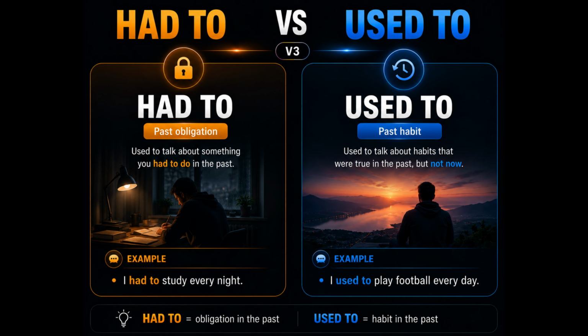Had to and used to are both used to talk about the past. But they have different meanings. We use had to for past obligations or something necessary in the past. Example, I had to study every night. We use used to for past habits or situations that are not true now. Example, I used to play football every day. Had to talks about obligation. Used to talks about past habits.